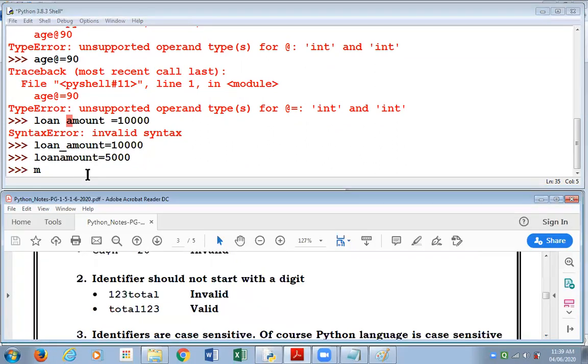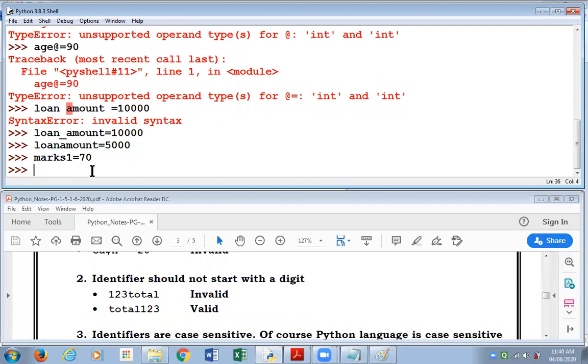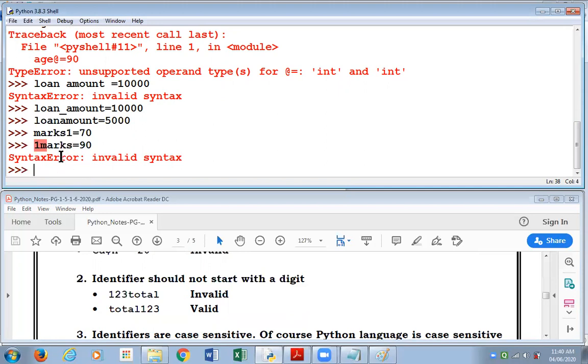Point number 2: if you're naming a variable, say I'm naming a variable marks1, marks in subject 1 of a student, and giving the value 70. Now this variable name was valid, but if I had named it 1marks, I'm getting an error. My variable name, identifier name, should not start with a digit. Yes, there could be digits in between or at the end, but not at the starting of the variable name or the identifier name.